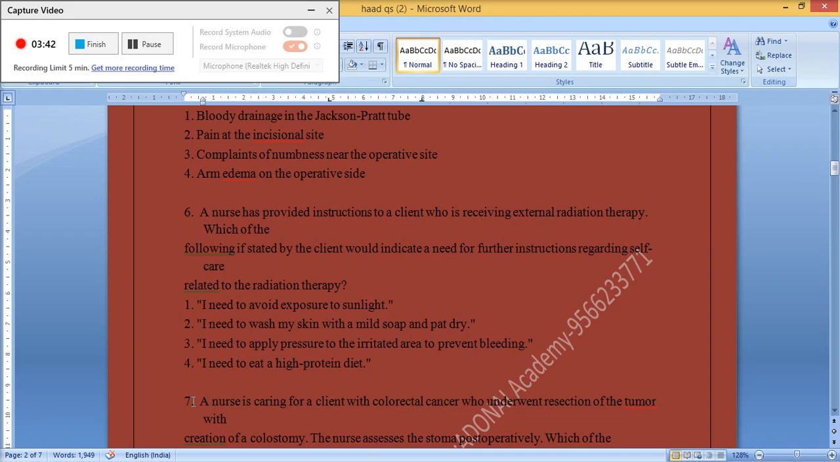The correct answer is 3. I need to apply pressure to the irritated area to prevent bleeding.